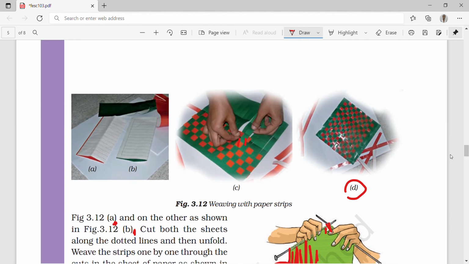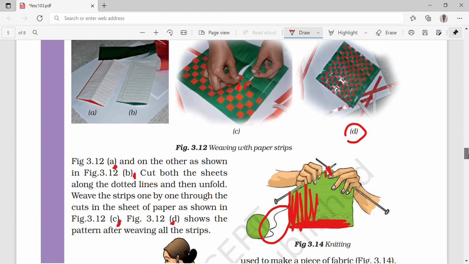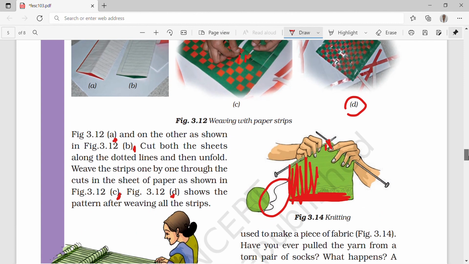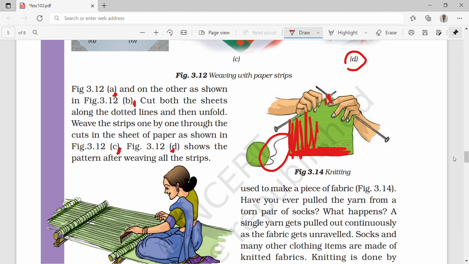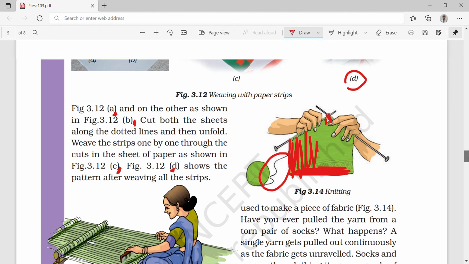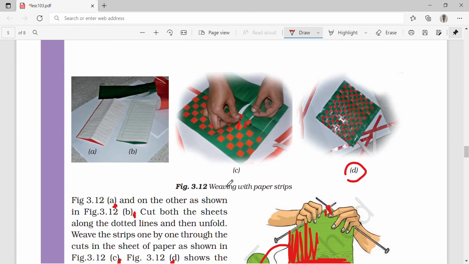You can see the same thing also, but knitting means we can do it easily. Weaving is different because we are putting the yarn down. But knitting we are doing with the hand or an operating system. Same thing with weaving.